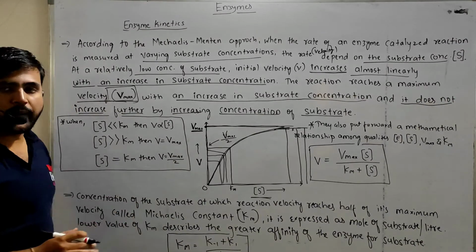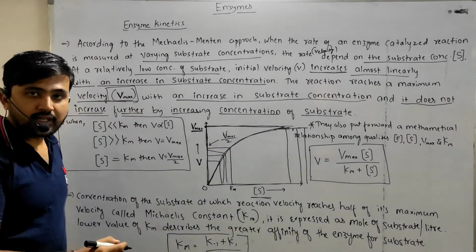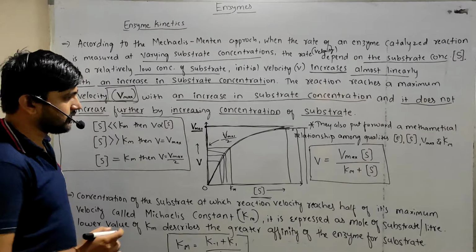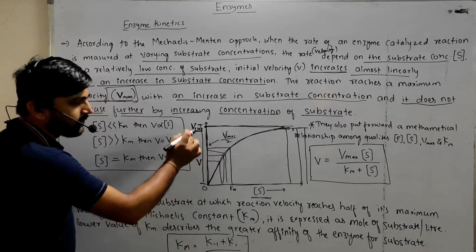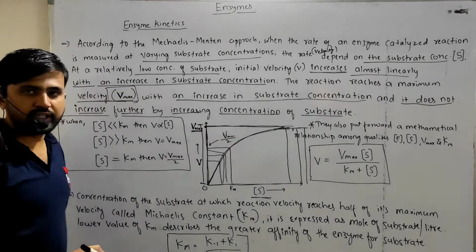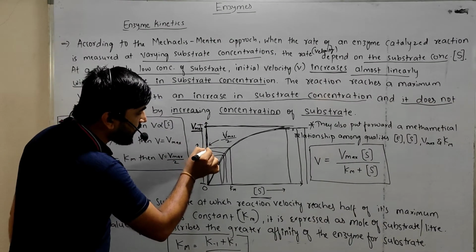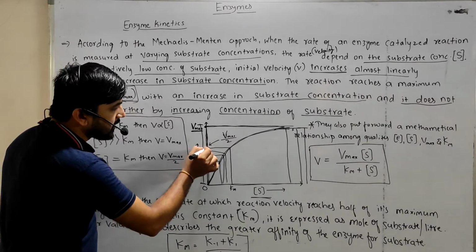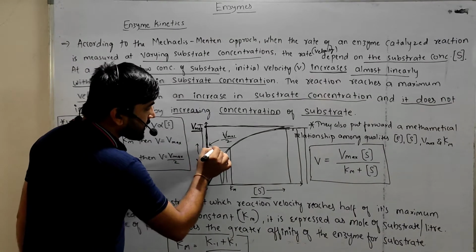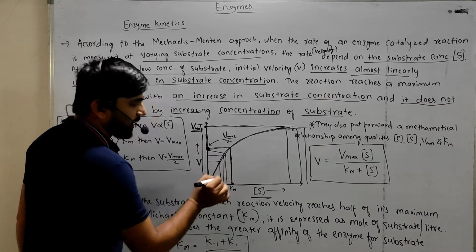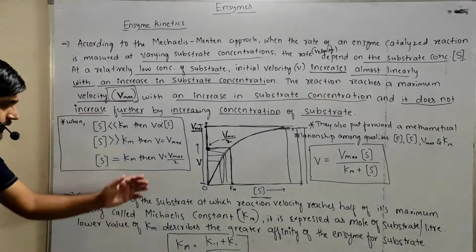Another point here is when the velocity of the reaction attains half of its maximum. Let us consider from here to here. This is the velocity of the reaction, and this is the maximum point of the reaction. The point at which half of the velocity of the reaction is attained is the half velocity. At this position the substrate concentration is determined, and that is represented by Vmax divided by 2. We will explain this here.